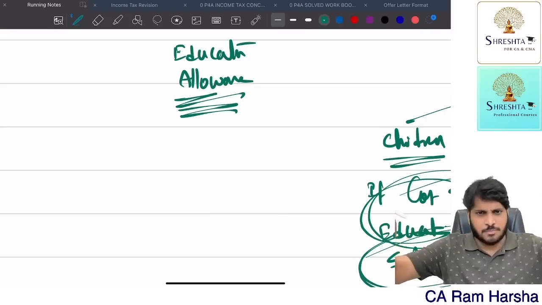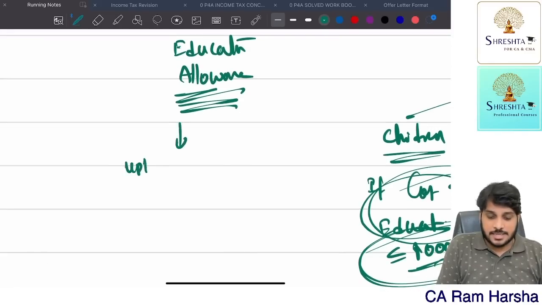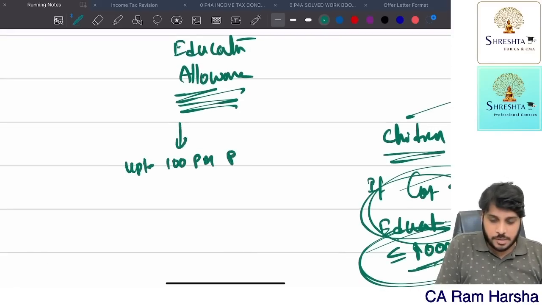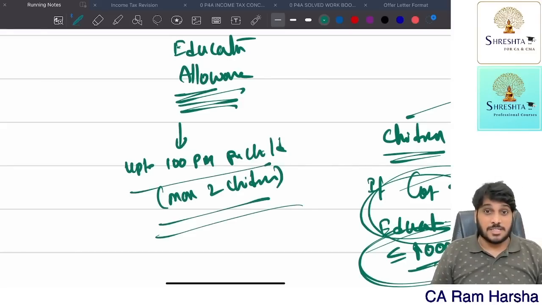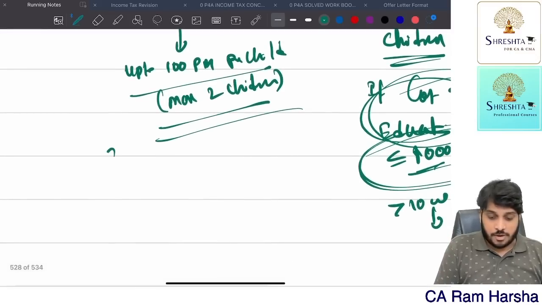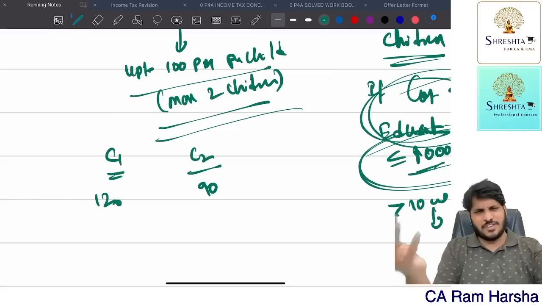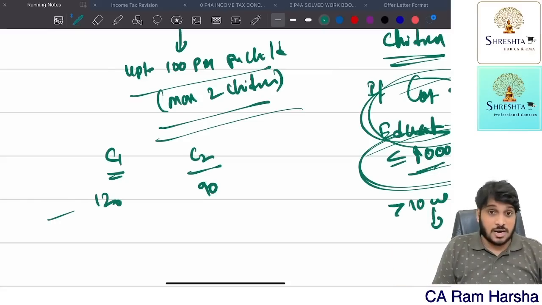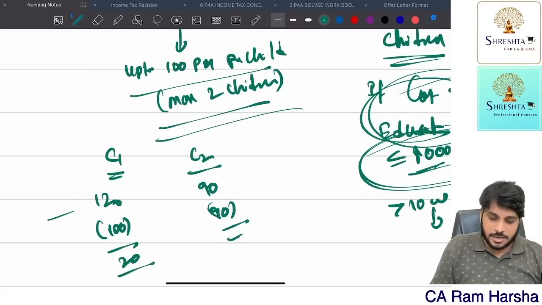Allowance means I give some money, and whether he spends it or not is his choice. Education allowance is exempt up to 100 rupees per month per child, for a maximum of 2 children. Now suppose for one of the children the company paid 120 rupees, and for another child the company paid 90 rupees allowance. The allowance itself is 90 rupees. For one child we give 120, 100 is exempt. Here only 90 is exempt. So 20 is taxable, and here 0 is taxable.